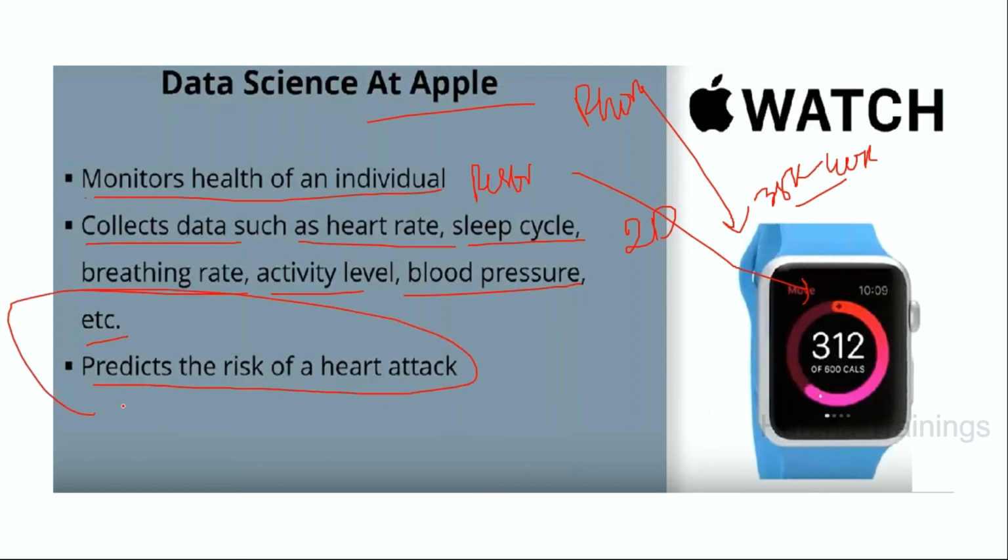Here it predicts diseases depending upon our heart rate, sleep cycle, blood pressure, and many activities. That means prediction of risk. This is a machine learning and data science application which is inbuilt in the Apple Watches.